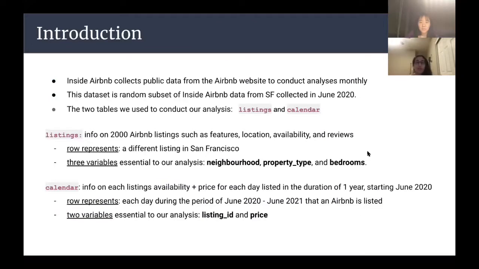Inside Airbnb collects public data from the Airbnb website to conduct analyses. The dataset given for this project is a random subset of Inside Airbnb data from San Francisco collected in June 2020. The listings table provides information on 2,000 Airbnb listings, with each row representing a different listing. The calendar table contains information on each of the 2,000 listings, availability and price for each day that they're listed, for the duration of 1 year.